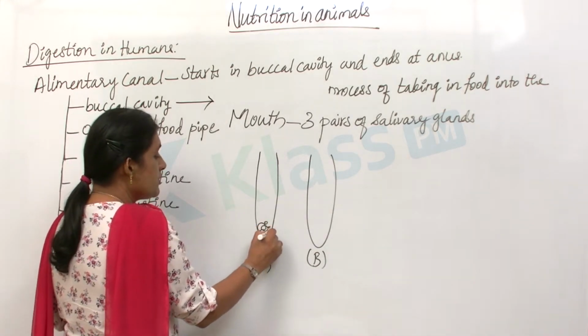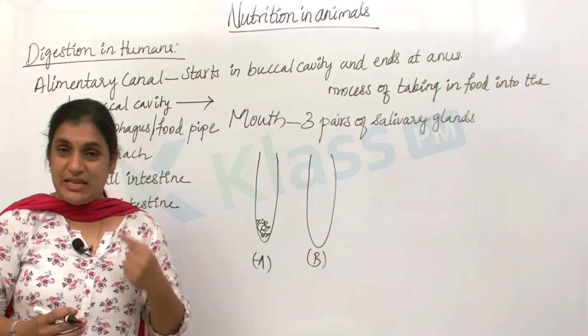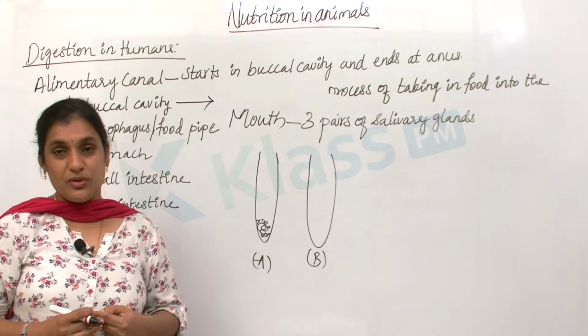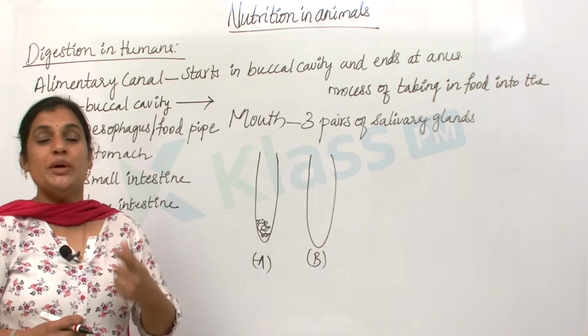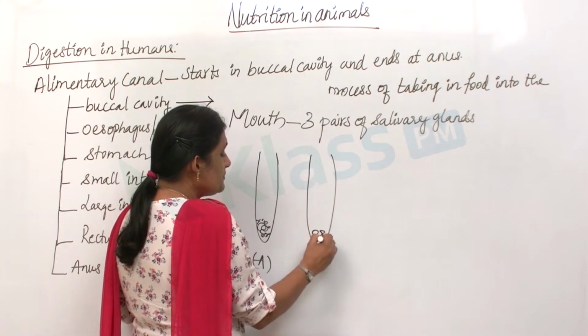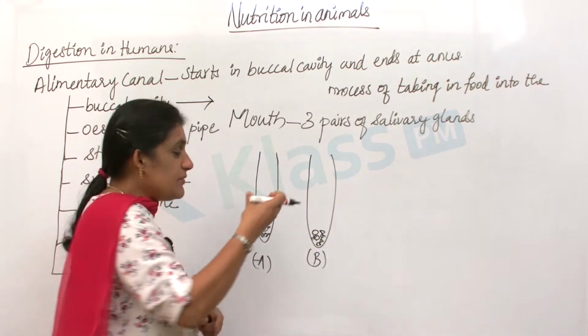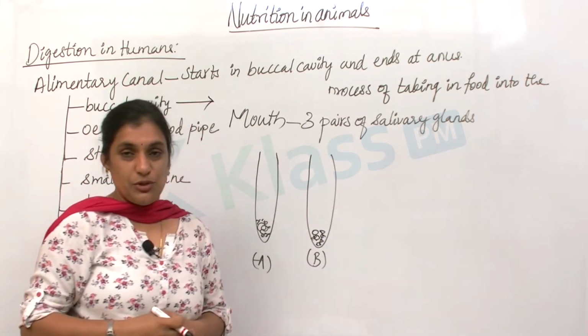Okay, take a teaspoonful of boiled rice. In the other test tube, take the same quantity of boiled rice, but chew it, and then along with the saliva you add it into test tube B. That means you have chewed the food, and along with the saliva you have added it into test tube B.